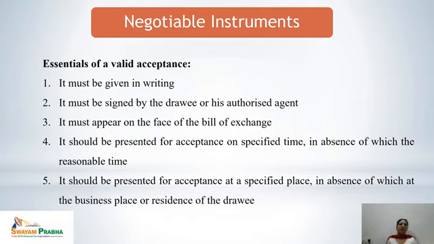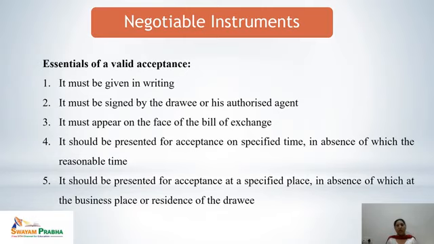So when can we say that it is a valid acceptance? First, the acceptance must be given in writing. If it is a verbal acceptance, it cannot be considered a valid one. It must be signed by the drawee or his authorized agent. Any kind of valid acceptance which is to be given in writing can be given by giving a sign, and that sign must be of the drawee or of his authorized agent, and the signature must appear on the face of the bill of exchange.